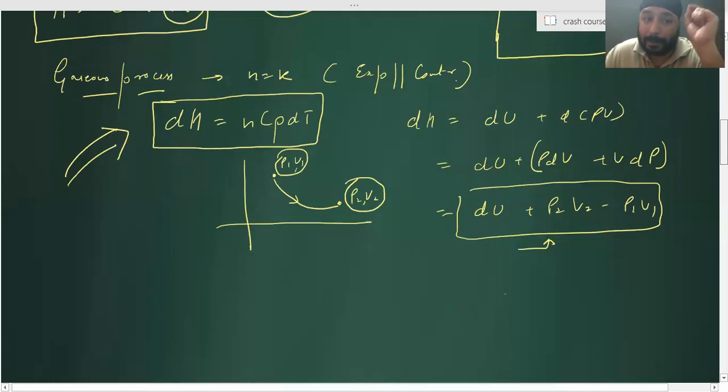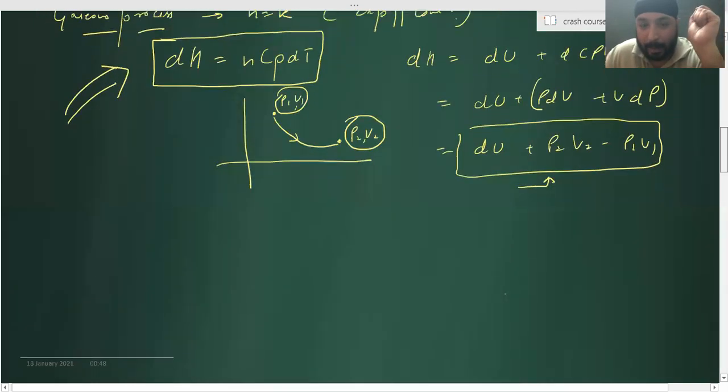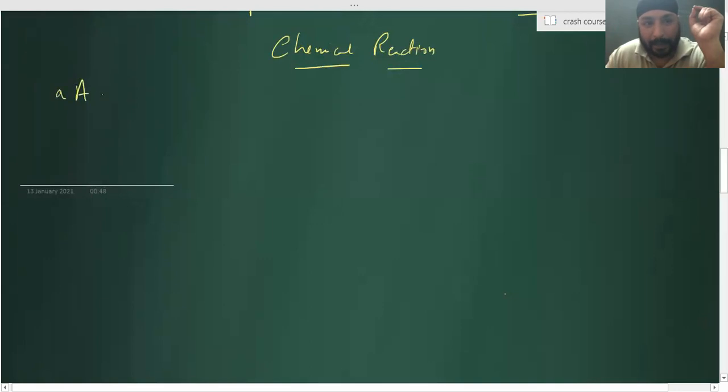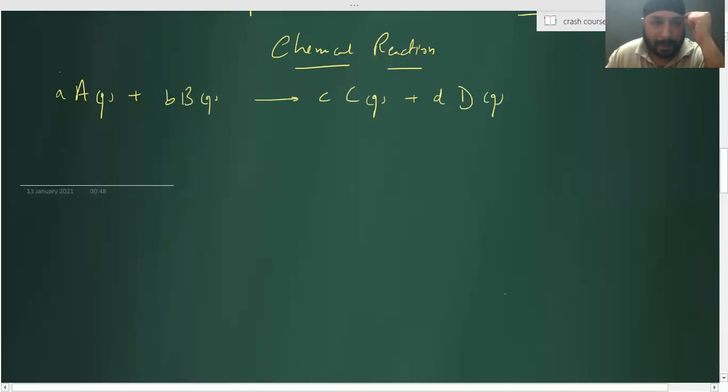See, the first perspective is the gaseous process. The second perspective is a chemical reaction. Why is a chemical reaction different from a gaseous process here? Because in a chemical reaction, suppose A moles of A gas is reacting with B moles of B gas to give C moles of C gas and D moles of D gas. Shall I say that the number of moles of gaseous reactants is A and B, and the number of moles of gaseous products is C and D?